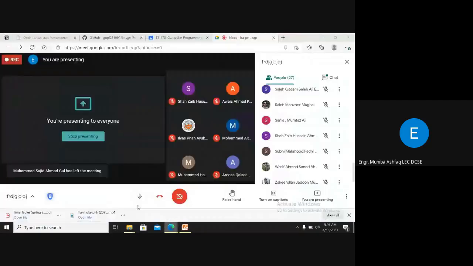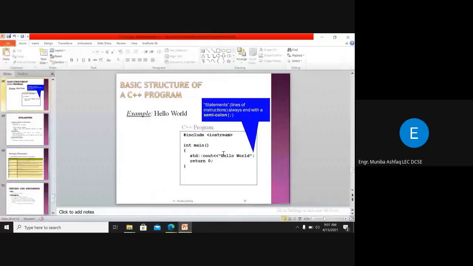If you don't know about the backslashes, how are you going to print a double quote within the text? I've told you that whatever you want to print on the screen must be enclosed in double quotes. Let's suppose I want to print the text hello world. The hello world must be enclosed in the double quote, right?